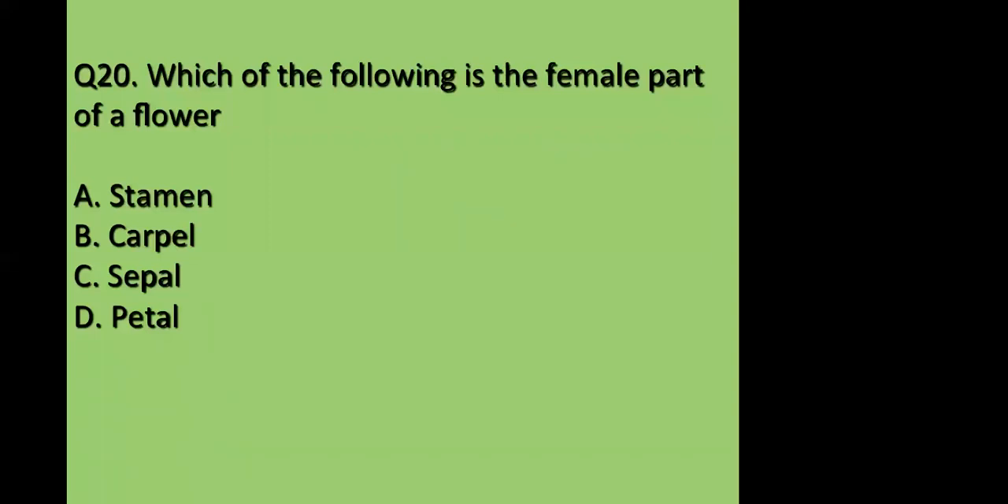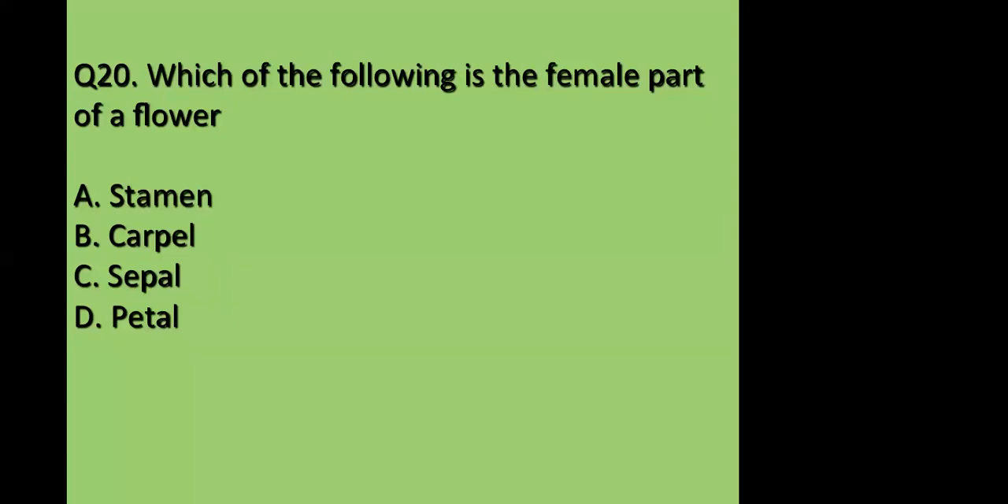Let me explain it. Yes, please explain. My answer is B. What's your name? Adam. Okay, Adam, yes, tell. My answer is B. Yes, correct. Carpel is the female reproductive part of a flower. Sepal is the outer part of a flower, the outermost part of the flower.